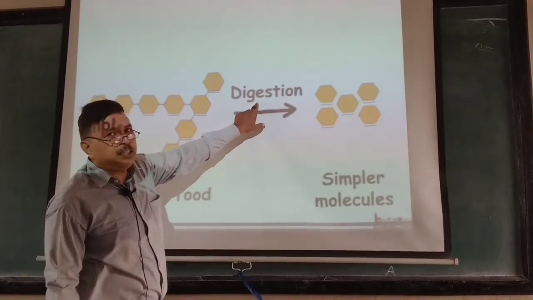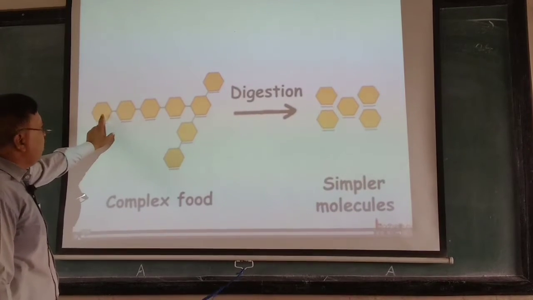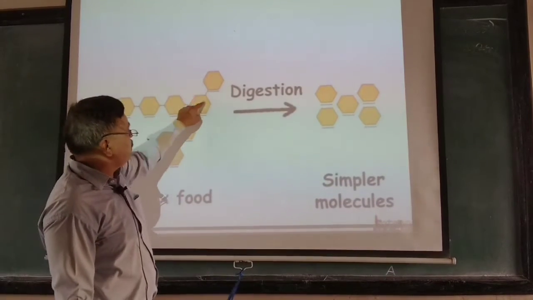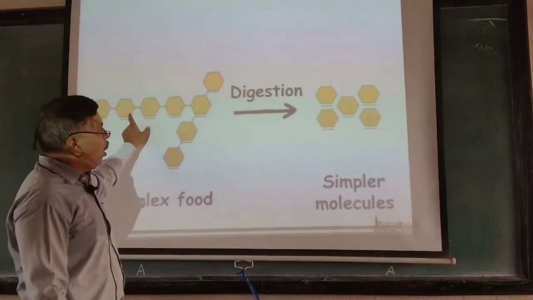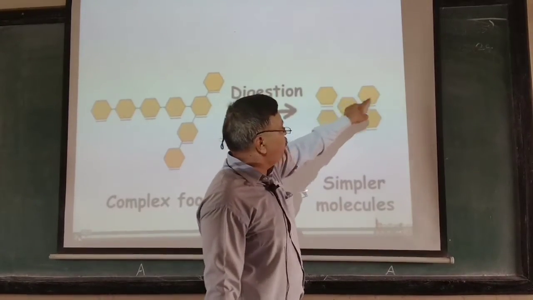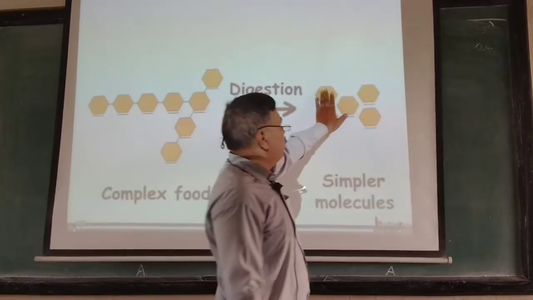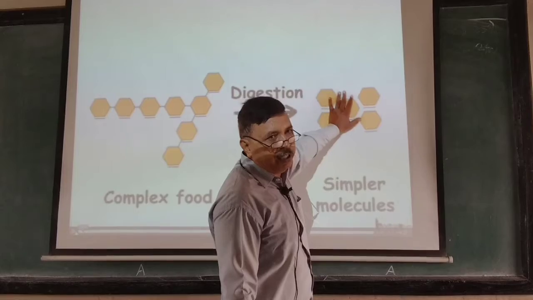That is called the digestion process. You see how many molecules, it will be easy for you to understand. 1 to 8 molecules. After the digestion process, how many are remaining? 1, 2, 3, 4, 5. Here 8, here 5. So our body required these 5 and took these 5.